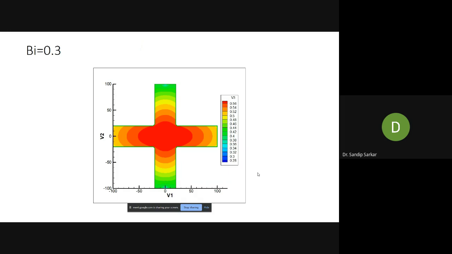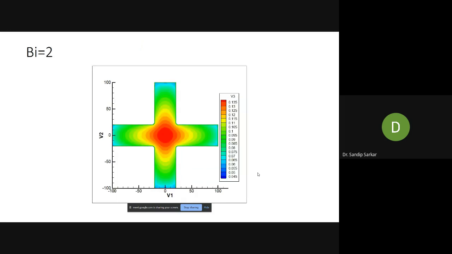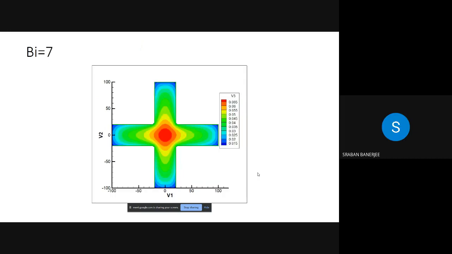Can you see? See, Biot number 0.3, now again increase the Biot number. Biot number 2, see down, you can just appreciate how the results are changing with Biot number. It's changing. That means physically also we are capturing the exact physical phenomena that happen when we change the Biot number in any flow.